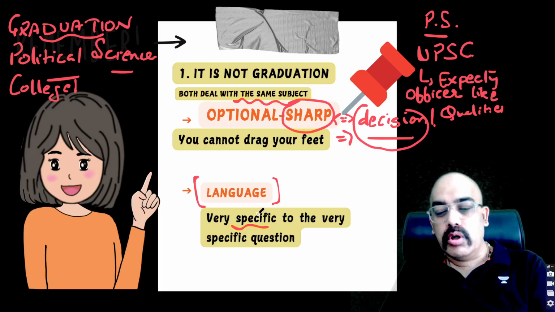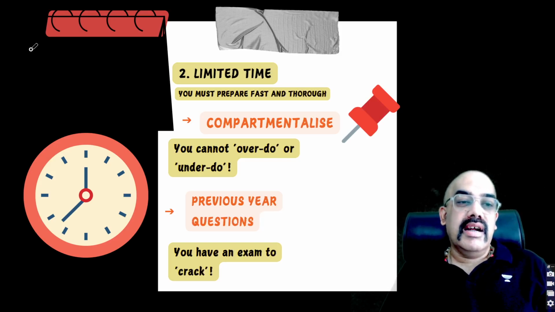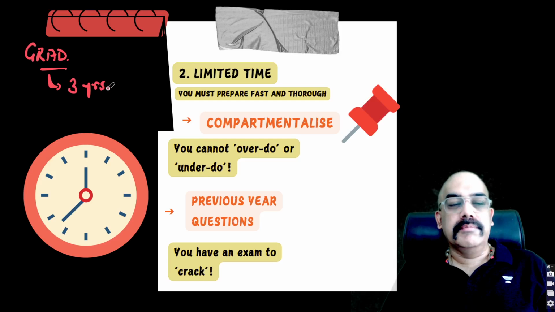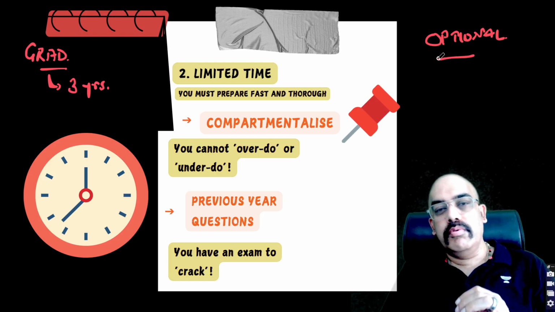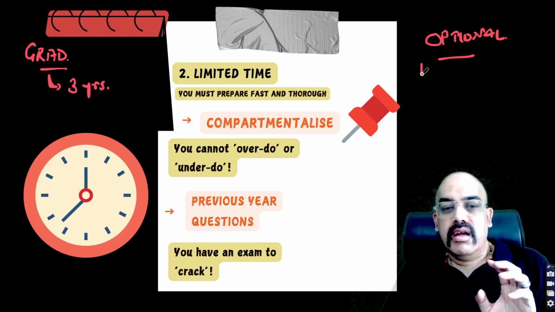Start thinking about what is the difference in the two subjects. One important problem is that once you are preparing for graduation or for university, you have about 3 years to prepare for a subject in bits and pieces. You compartmentalize, but you study. However, in case of an optional subject, even if you have no idea, you start from a position of zero reference point. You don't have more than a year to prepare. Approximately, you have a year to prepare.